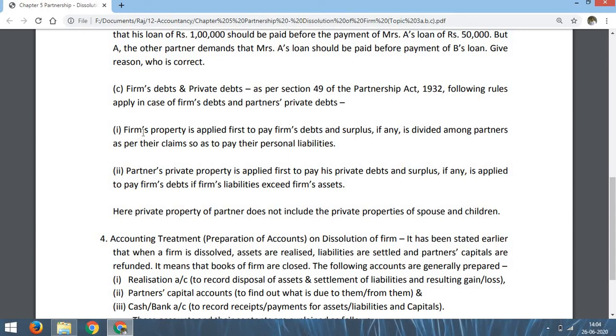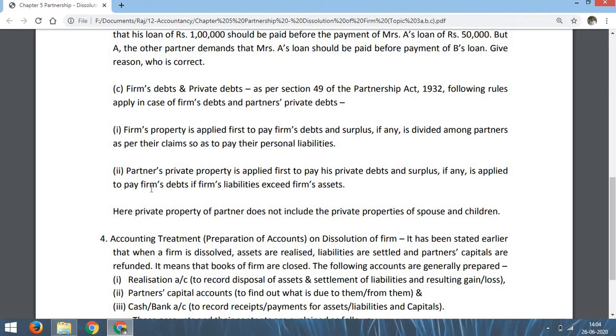Number 1. Firm's property is applied first to pay the firm's debt, and surplus, if any, is divided among the partners as per their claim so as to pay their personal liabilities. That means firm's assets are to be used first to pay the firm's debt, and if something remains after paying the firm's debt, the balance can be given to partners so that they can pay their private debts.